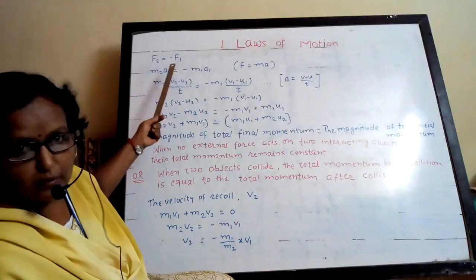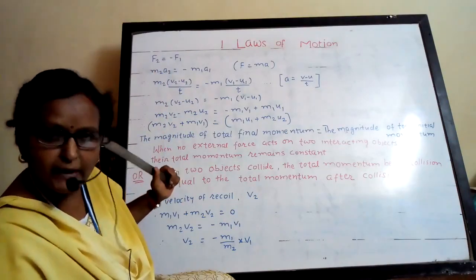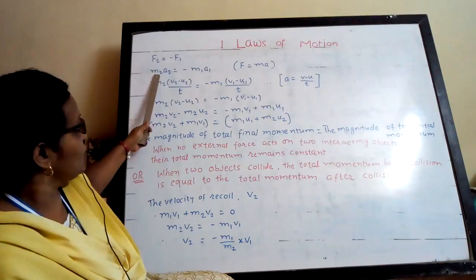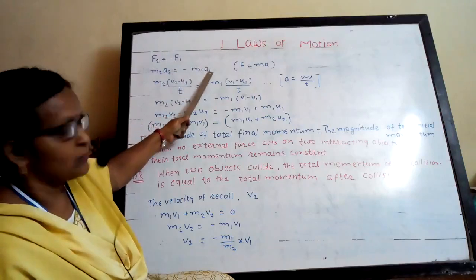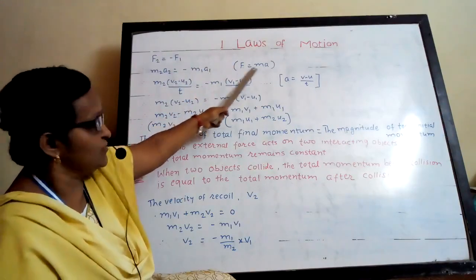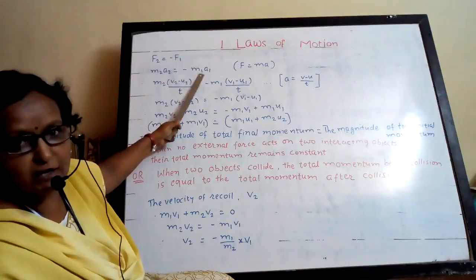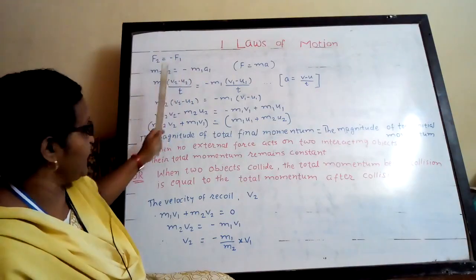Now you know F is equal to m into a. We have seen this in the second law. F2 is equal to m2 a2 and F1 is equal to m1 a1. F is equal to m into a. Minus, because they are equal and opposite, so we have written minus here.